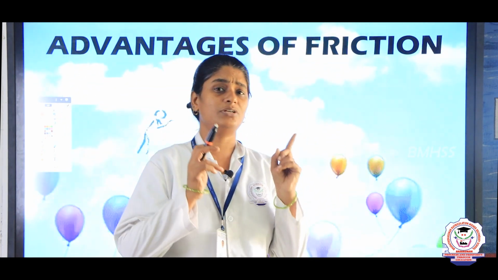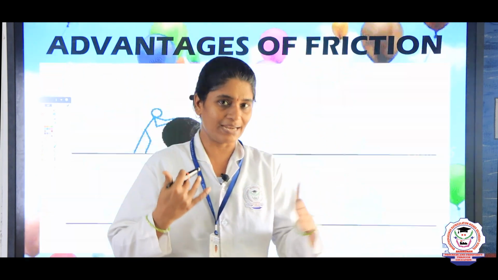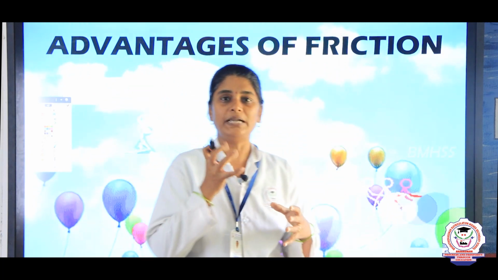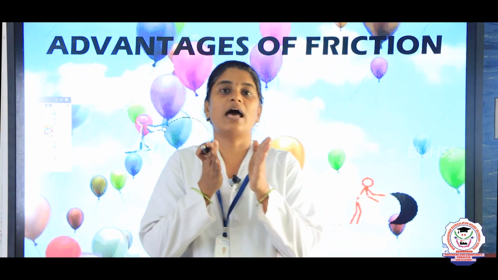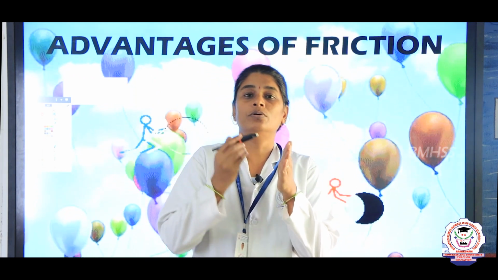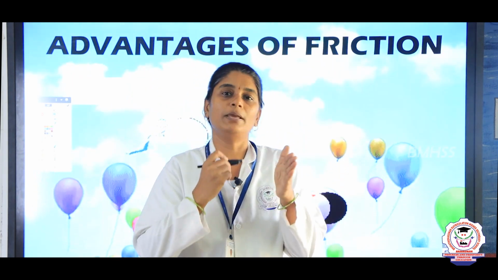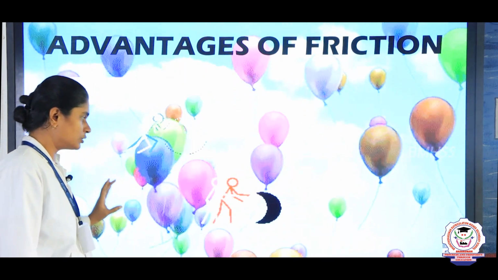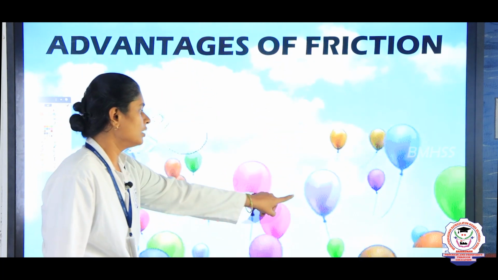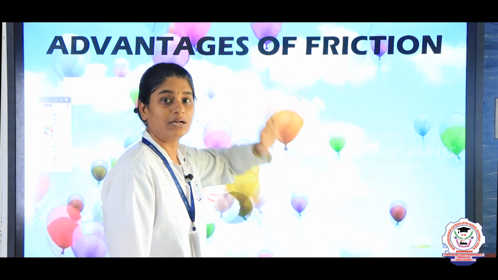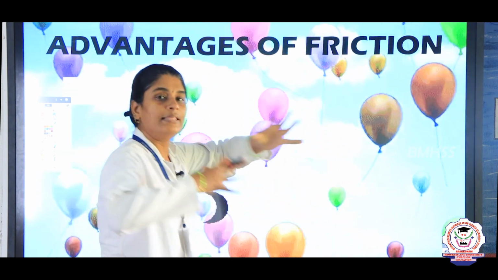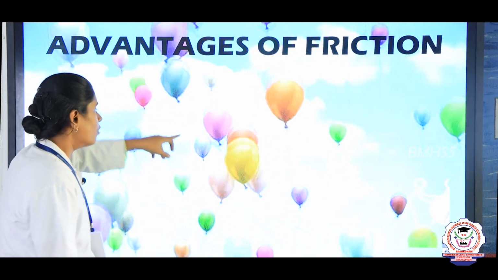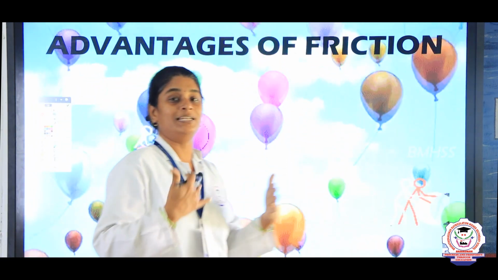Friction is actually a force that acts when there is contact between two objects. What are the advantages of friction? It is nothing but grip. When two objects have good friction, here you can see a boy rolling the ball. This boy is rolling the ball easily, because the ground and the ball have good friction, thereby the ball is rolled easily. But here there is no friction between the ball and the ground, so the person cannot push the object.